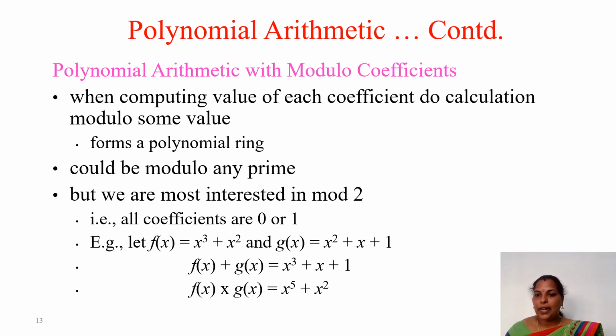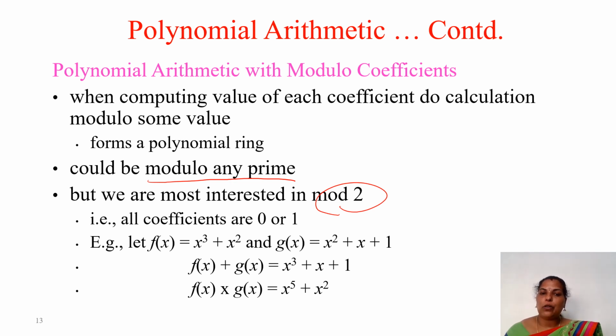Next is polynomial arithmetic with modulo coefficients. When computing the value of each coefficient, we do some calculation modulo some value, and it forms the polynomial ring. Always the modulus must be a prime number. Here we are mainly interested in mod 2. If it is mod 2, we have two values, 0 and 1.